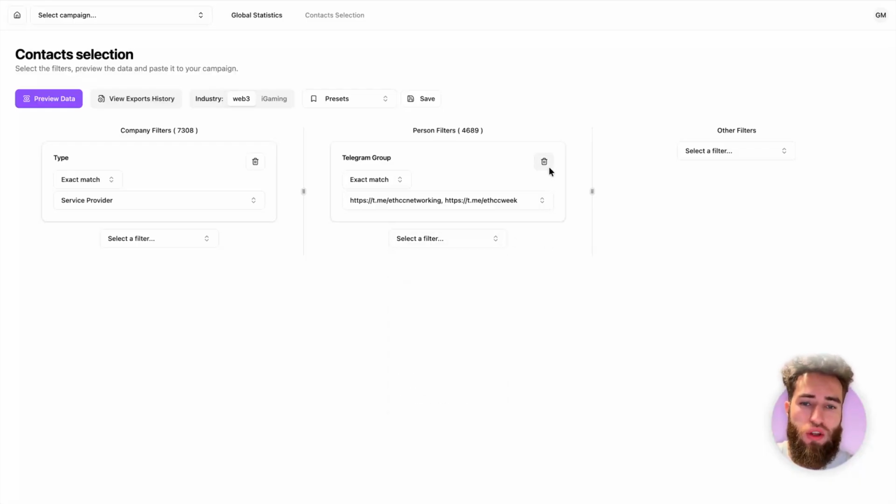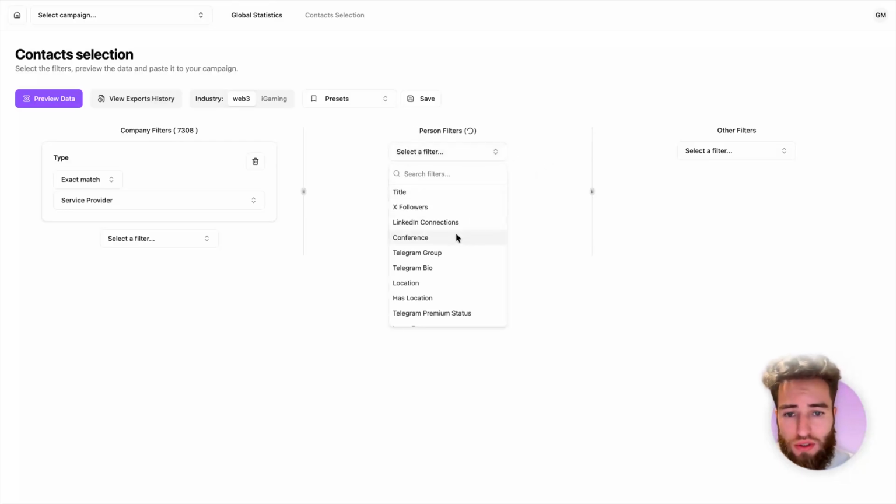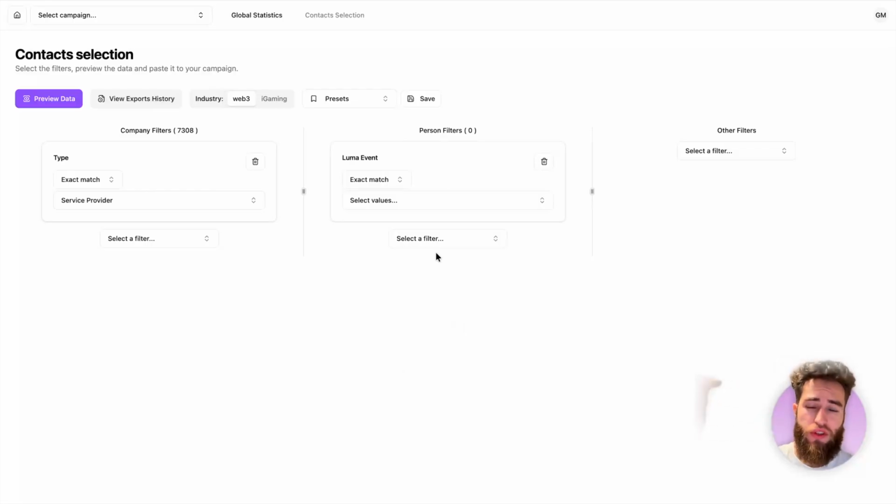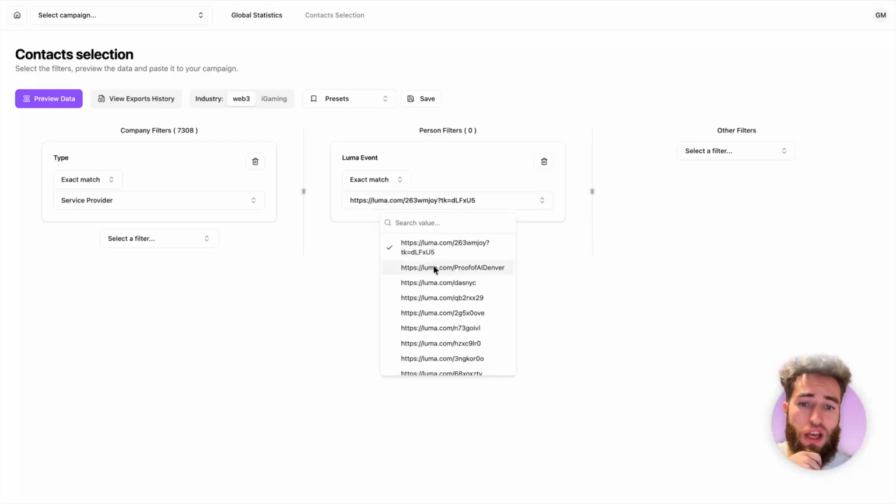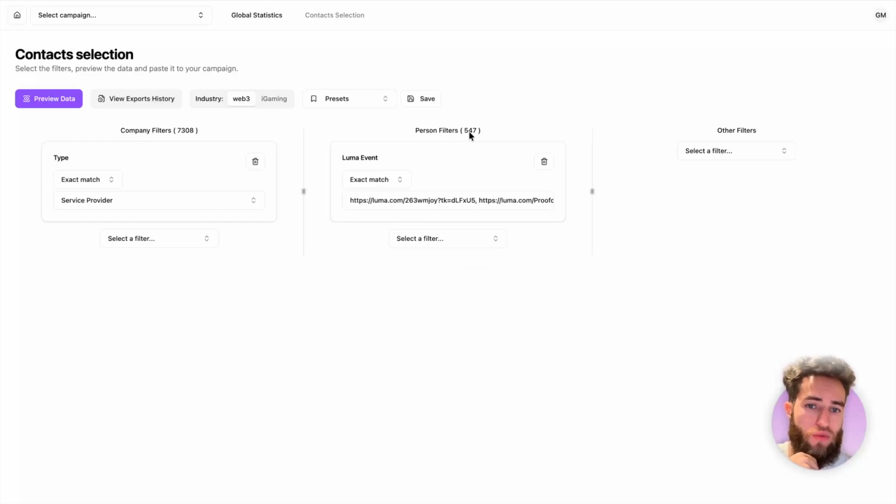The third way that you can target the attendees is through specific site events. So under person filters, there is a filter called Luma event. Same thing. Under the same Google Sheet, we have a list of all of the site events we have tracked for a particular conference. Just multi-select any events you're interested in. Boom, we have 547 contacts.